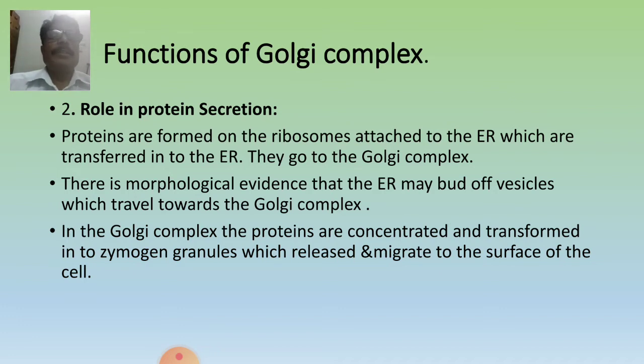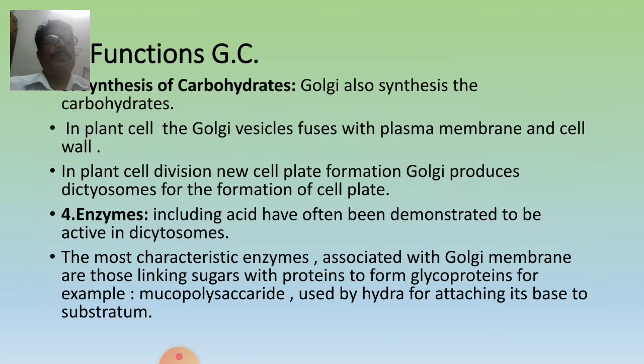This is also morphological evidence that the endoplasmic reticulum transports the proteins toward the Golgi complex, and in the Golgi complex the proteins are concentrated and transformed into zymogen granules, which are released and migrate to the surface of the cell. This is also a function.